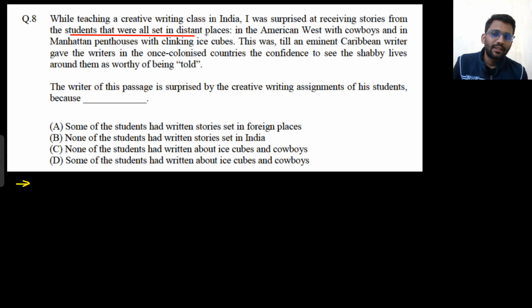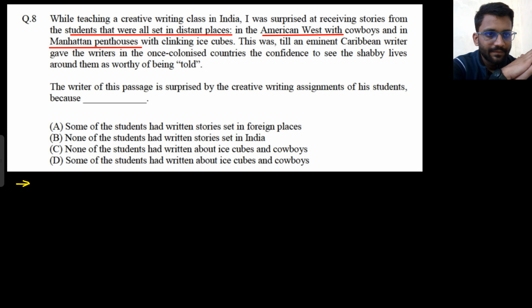So they wrote about distant places. Some wrote about the American West with cowboys, and some wrote about a Manhattan penthouse with clinking ice cubes. But no one wrote about India.